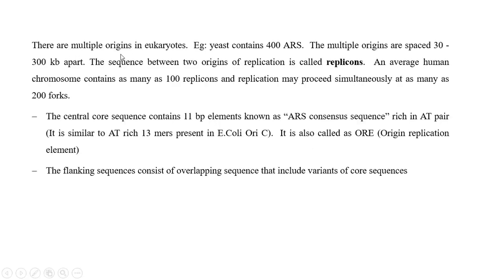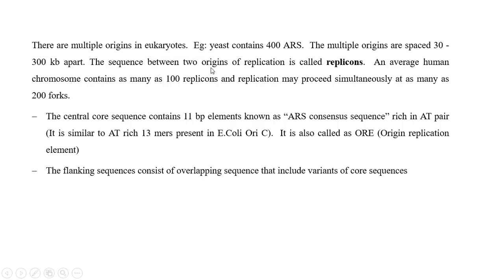There are multiple origins in eukaryotes. In yeast, for example, there are 400 ARS, that means 400 origins of replication. The multiple origins are spaced 30 to 300 kilo base pairs apart. So from one origin of replication to another, the nucleotide length is 30 to 300 kilo base pairs.